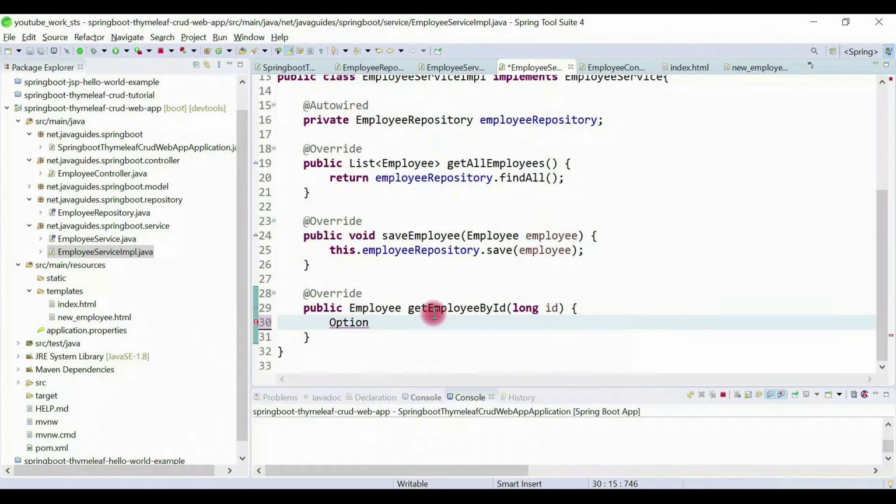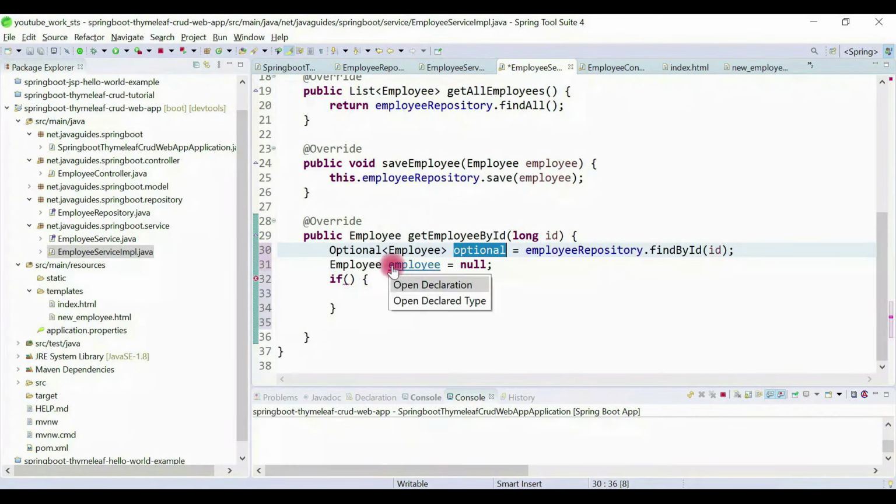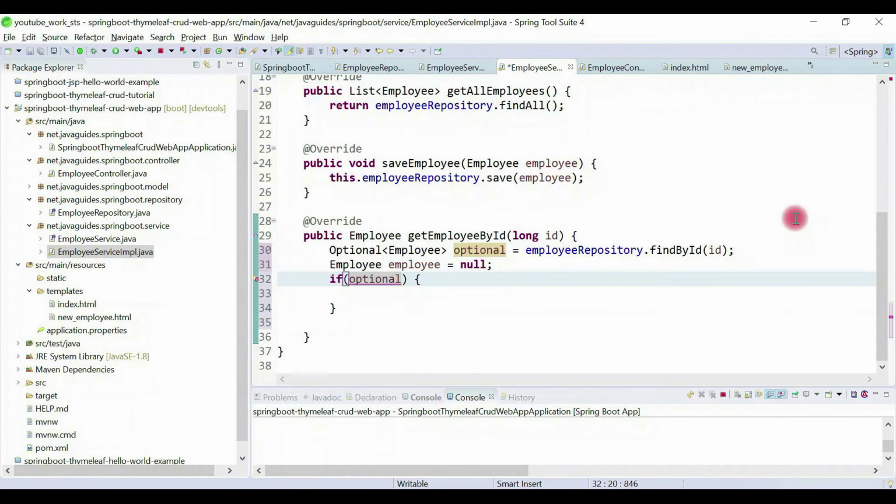Find by ID basically returns an optional object. So here we need to get the optional, employee repository dot find by ID. Here we need to pass the ID. Okay, and here we'll declare an employee object, and we will get an employee from the optional. Optional provides the is present method. So if it is present, then what we will do is simply